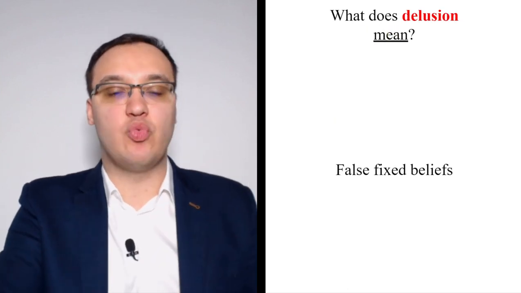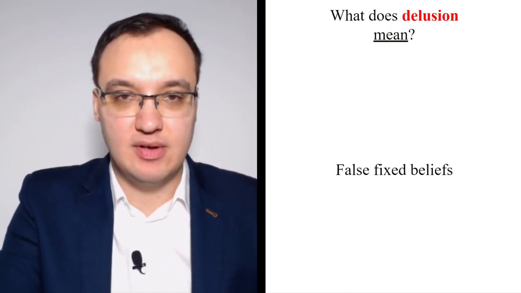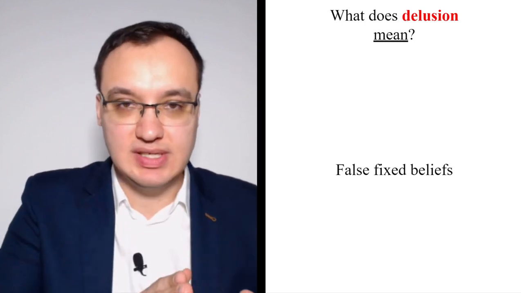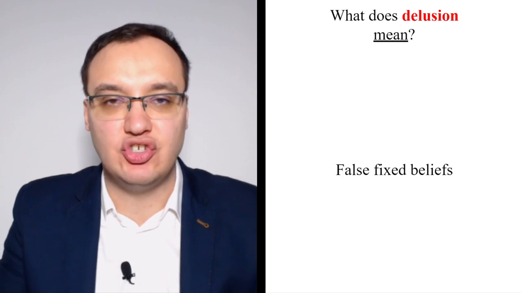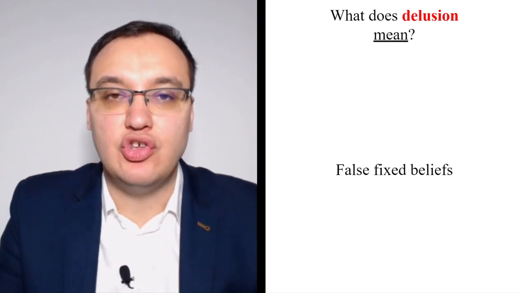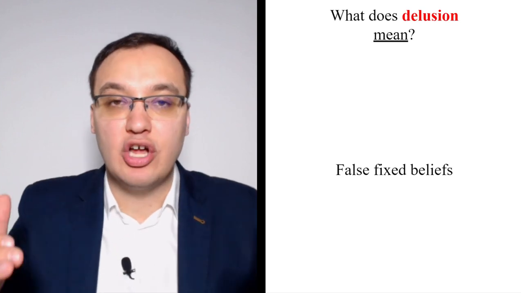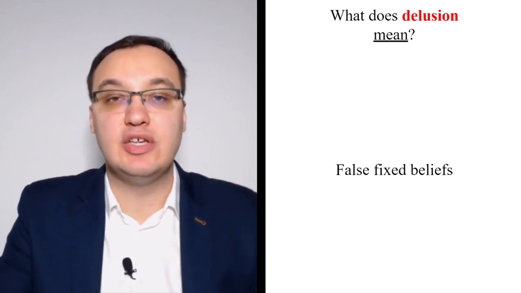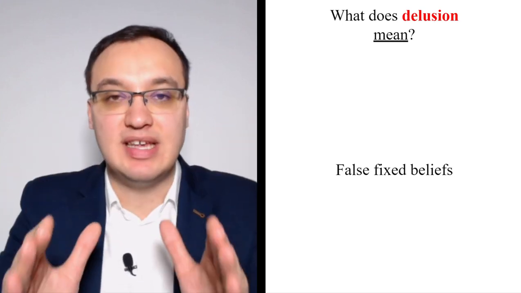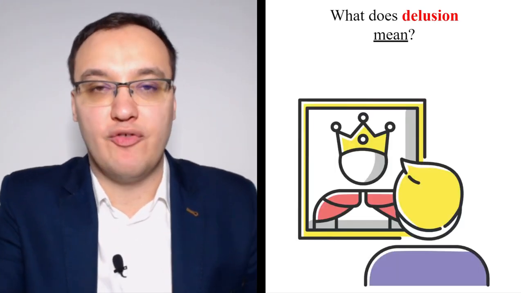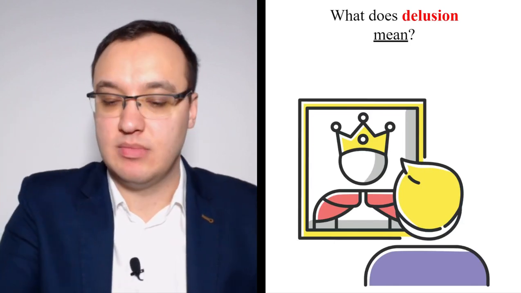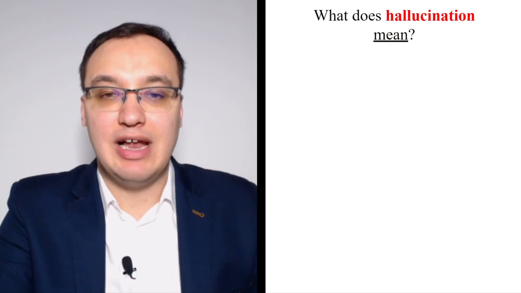Delusions mean that we have a false fixed belief. It's a belief that is false and it's fixed. You cannot change it. I tell the patient, no, but please, you are not on the moon. You are not on Mars. And he thinks that he's on the moon. He's completely fixed on this idea. That's a delusion. So, for example, this patient has a fixed belief that he is the king. You cannot do anything about it.